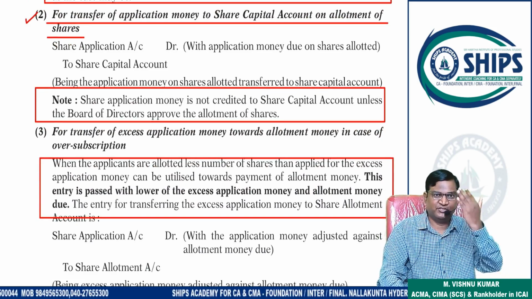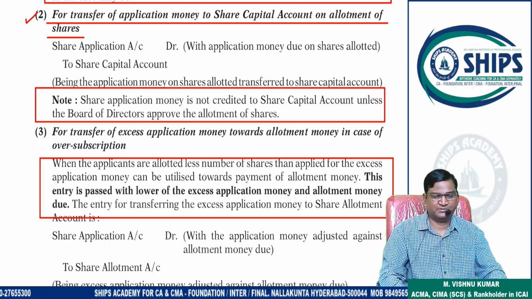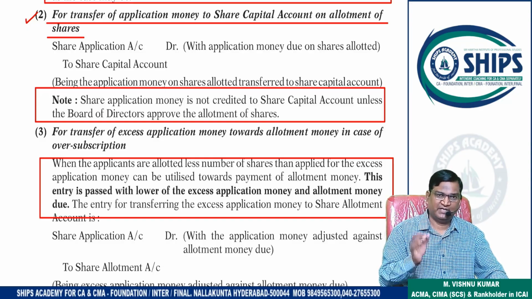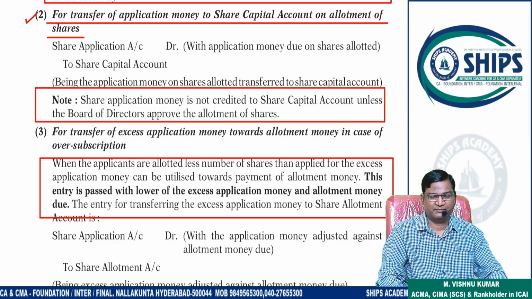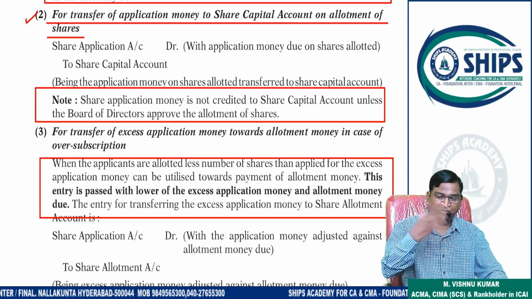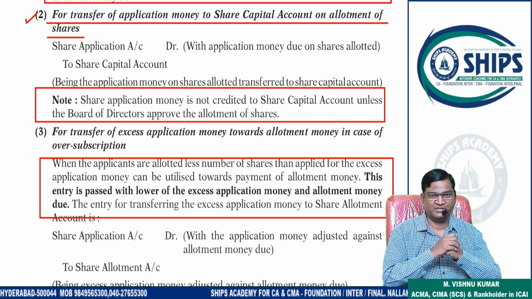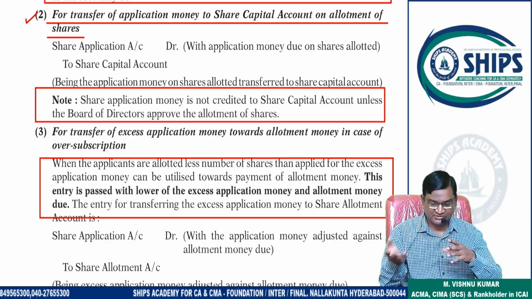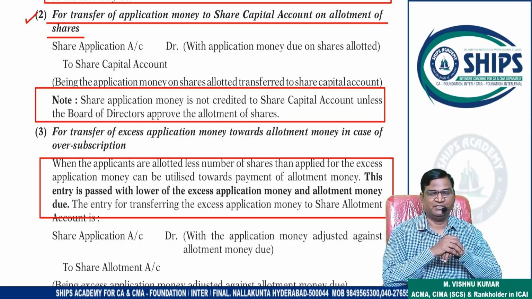Now when a company is issuing shares, always remember two situations will take place. Either shares will be oversubscribed or shares will be undersubscribed. Company issued 1 lakh shares, and the public is applying for 2 lakh shares, 3 lakh, 5 lakh applications coming. That is oversubscription, because sometimes there is a craze for the company's shares. Every person wants to invest, most investors want to invest. So in that case, oversubscription will take place.